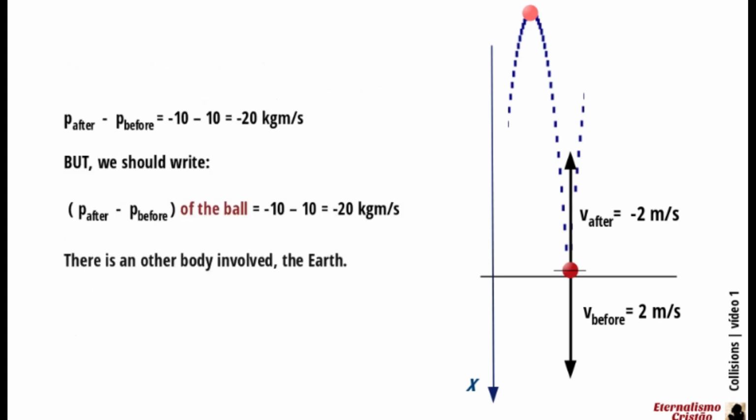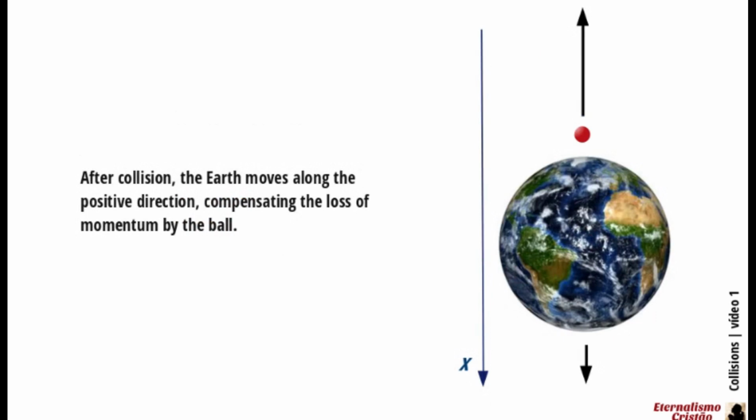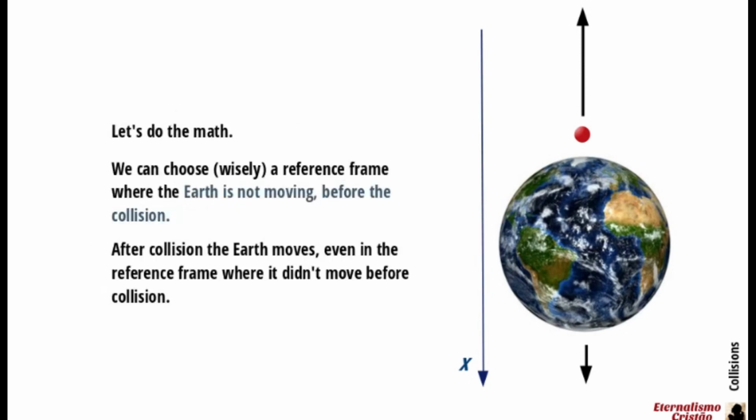But we are talking about the variation of momentum of the ball. We must not forget that the isolated system is constituted, not just by the ball, but by the ball and the Earth. After collision, the Earth moves along the positive direction, compensating the loss of momentum by the ball. Let's do the math. We can choose, wisely, a reference frame where the Earth is not moving before the collision. After collision, the Earth moves, even in the reference frame where it didn't move before collision.